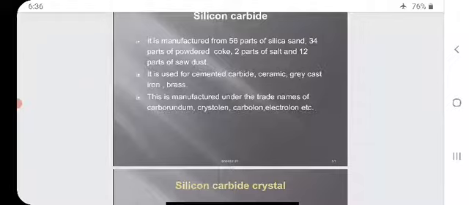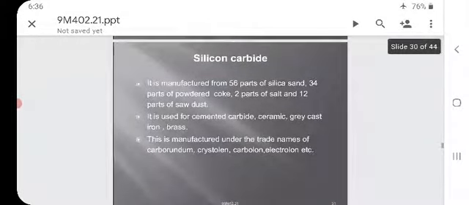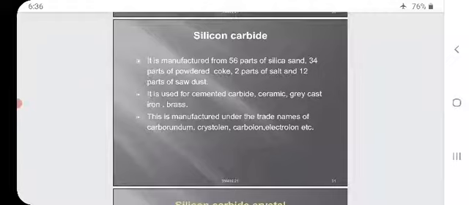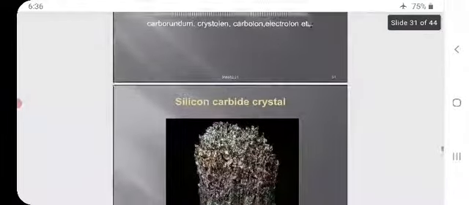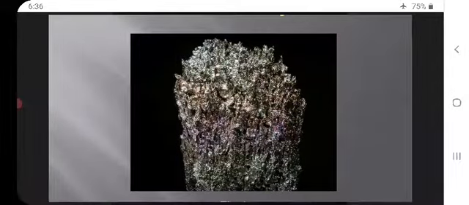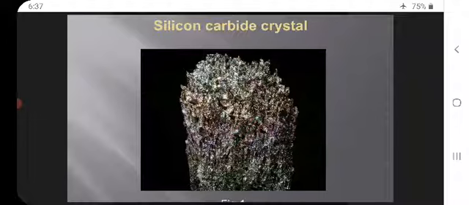It is used for cemented carbide, ceramic, grey cast iron, and brass. It is manufactured under the trade names of carborundum, crystolon, carbolon, electrolon, etc. You can see clearly on the screen, this is a silicon carbide crystal.